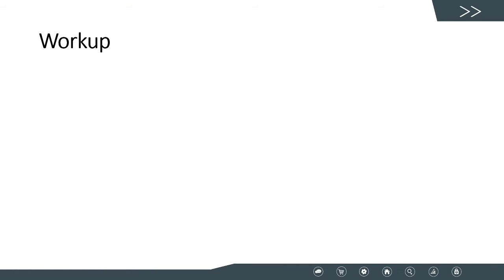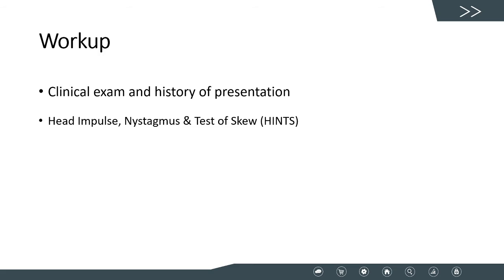The diagnosis of Wallenberg syndrome is usually made from a clinical exam and the history of presentation. The initial assessment of full patient history is important, while different tests are being done depending on the time after the stroke. Physical examinations such as head impulse, nystagmus, and skew test can suggest possible stroke, warranting further evaluation for imaging tests. CT scans are used to differentiate ischemic from hemorrhagic stroke.